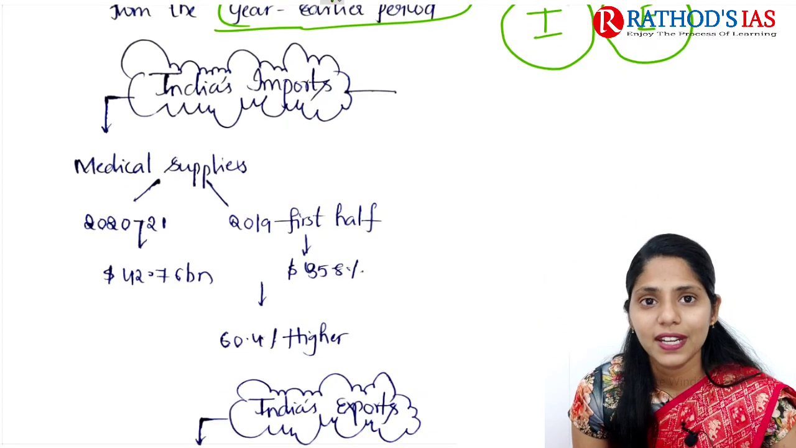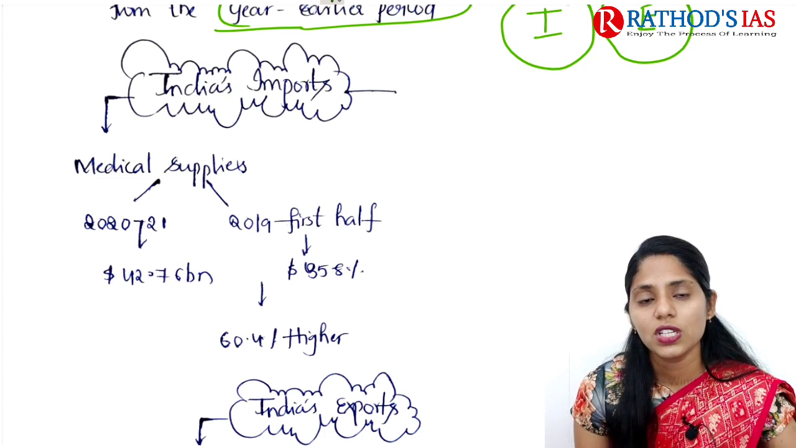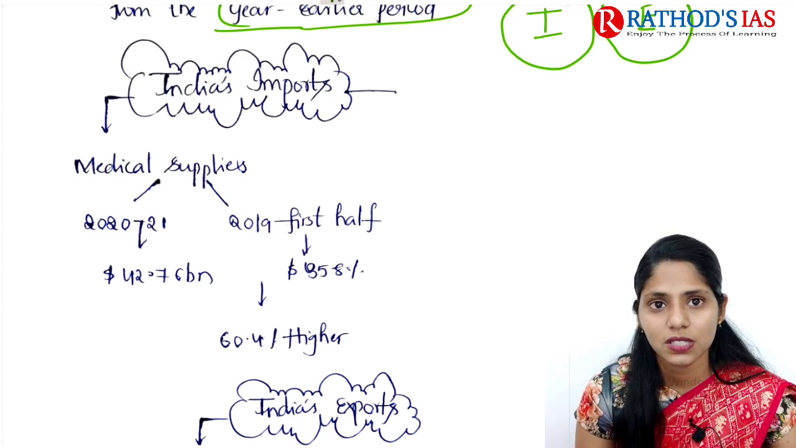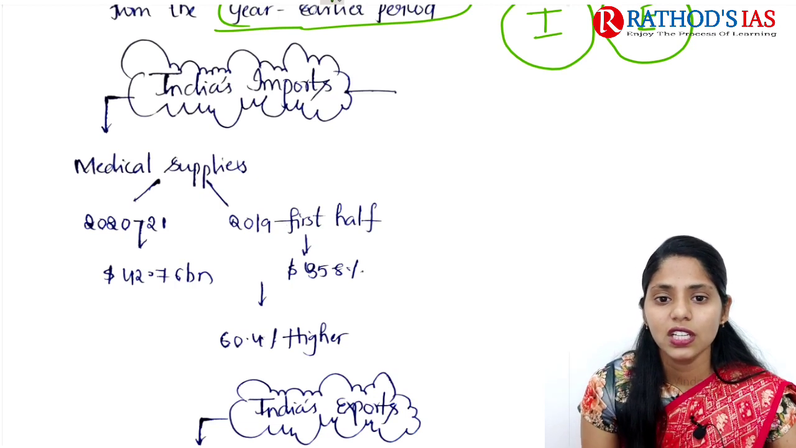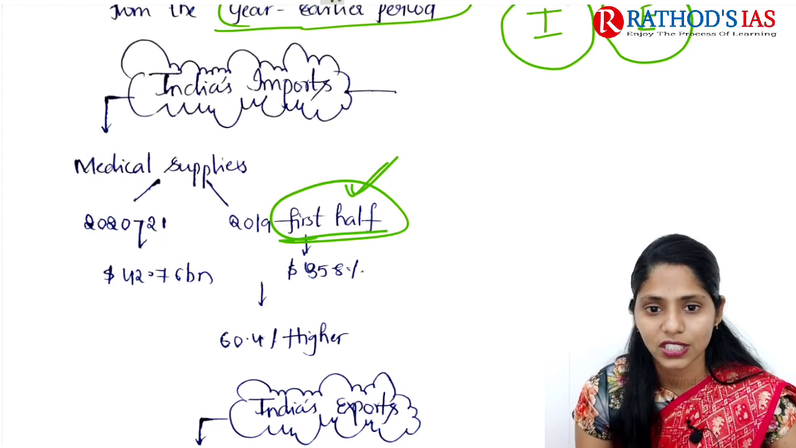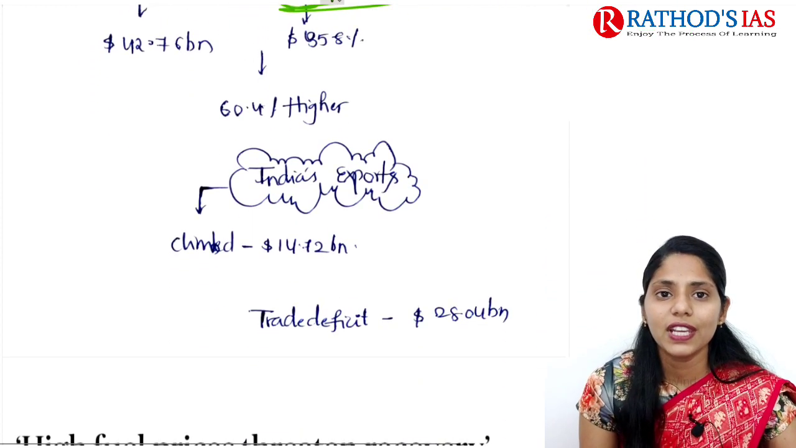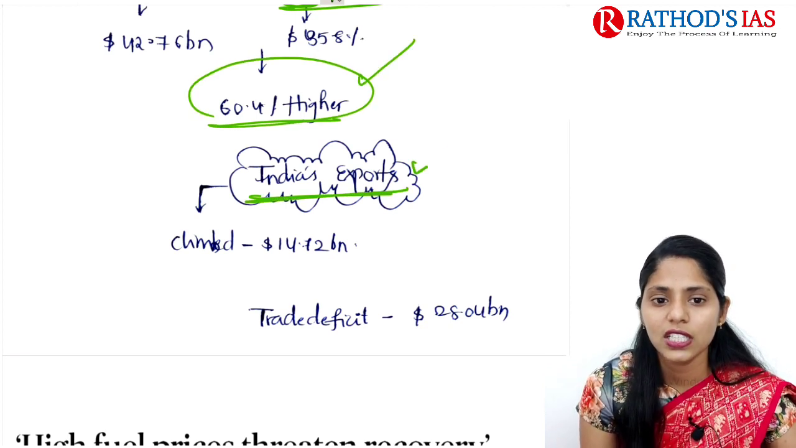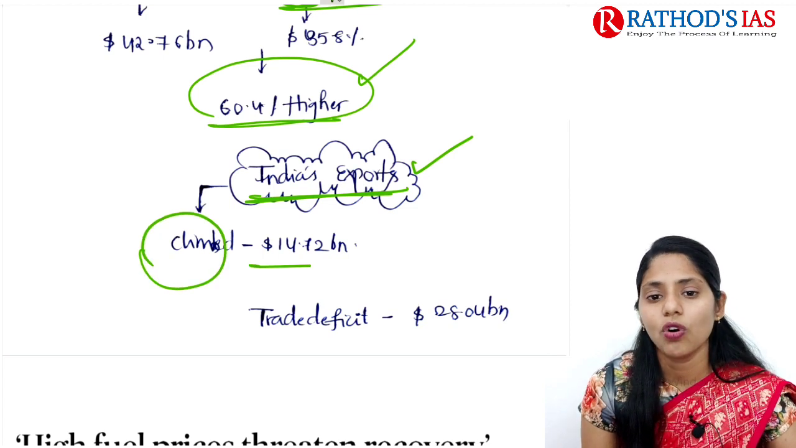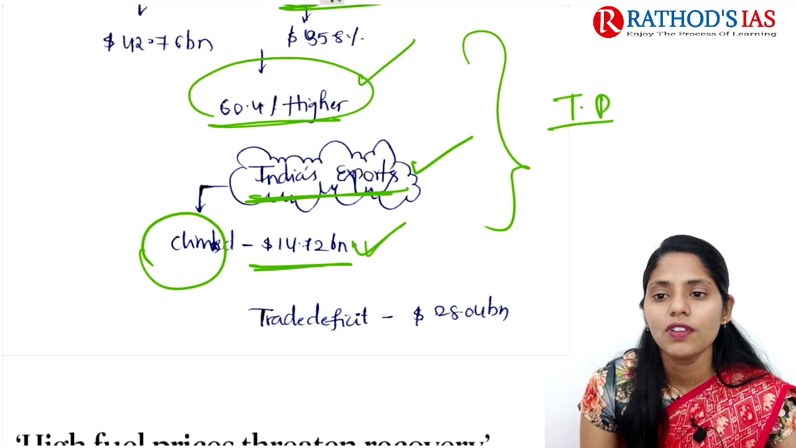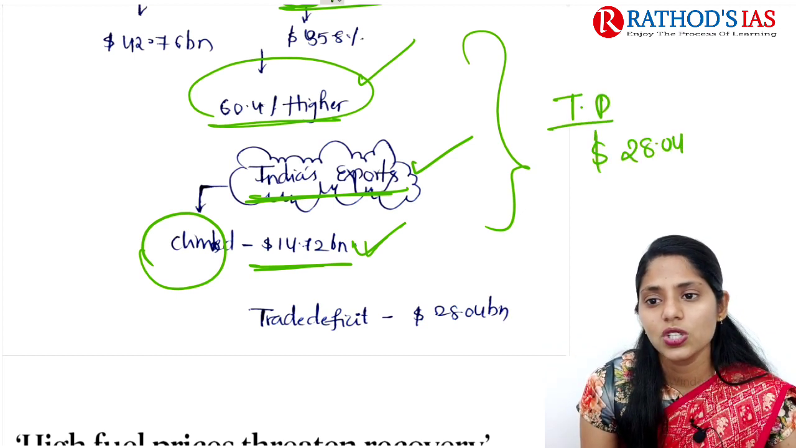India is mainly importing medical supplies from China. In 2020 to 2021, India's imports mainly account to $42.76 billion. And in 2019, in the first half, we saw imports of India at about $35.8 billion. So overall we can say it is 60.4% higher. And if you are focusing on India's exports, they mainly climbed to $14.72 billion. So overall this article says that there is a trade deficit of $28.04 billion.